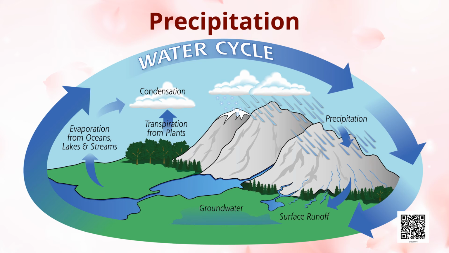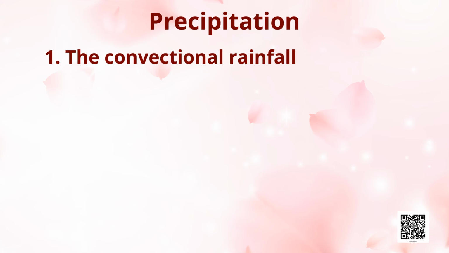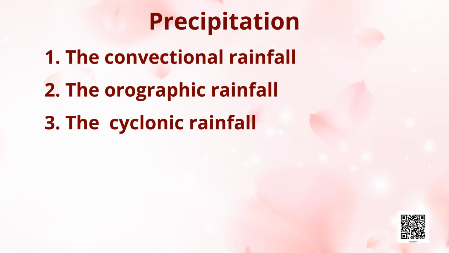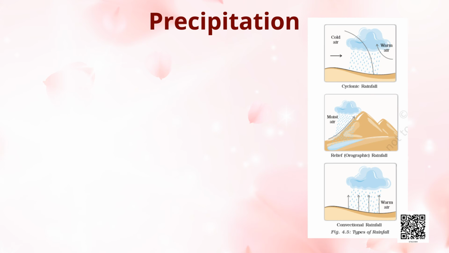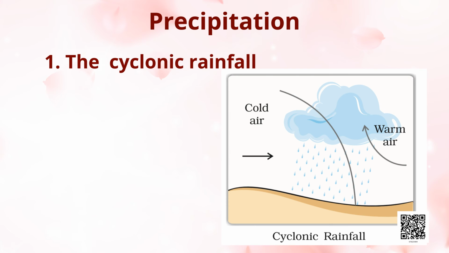On the basis of mechanism, there are three types of rainfall: the convectional rainfall, the orographic rainfall and the cyclonic rainfall. See figure 4.5. First, cyclonic rainfall, we can say frontal rainfall. Cyclonic rainfall occurs when warm and cold air meet each other. Since warm air is lighter, it rises above the cold air.